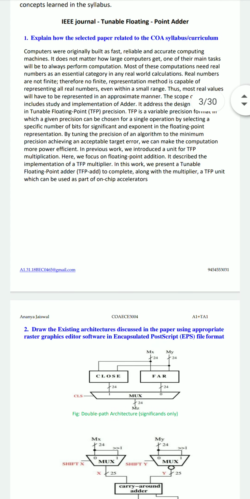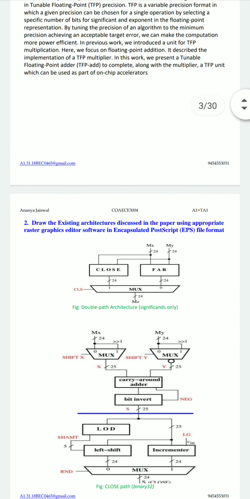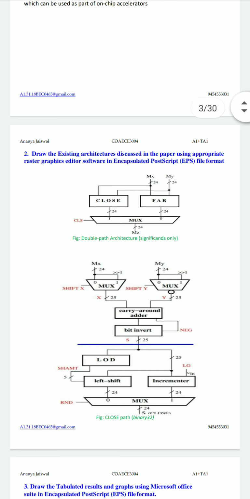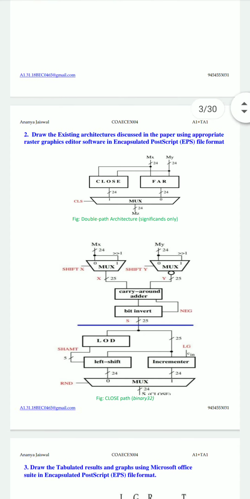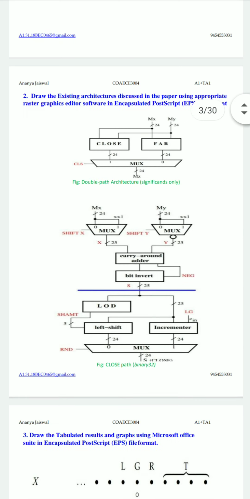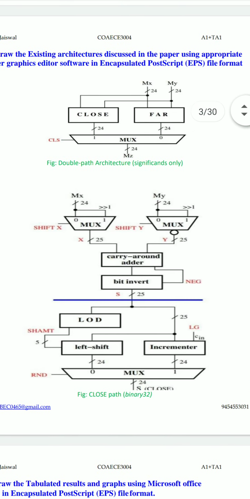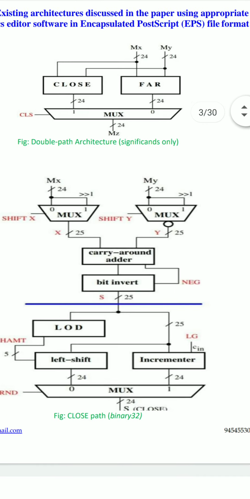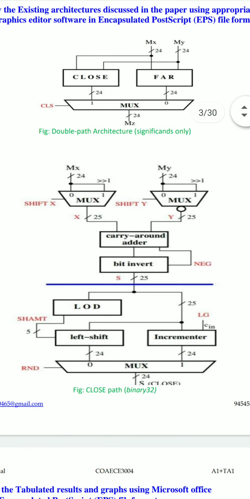Moving on, question number 2 states to draw the existing architectures discussed in the paper using appropriate raster graphics editor software in encapsulated PostScript, EPS, file format. Therefore, figure number 1 shows the double path architecture comprising of the significand only. Figure 2 displays the close path. I would like to zoom in on the same. This figure describes the close path of binary 32.